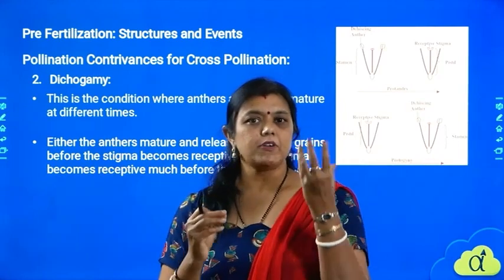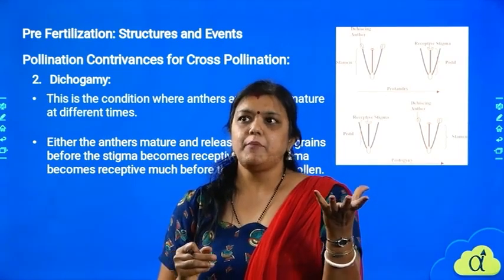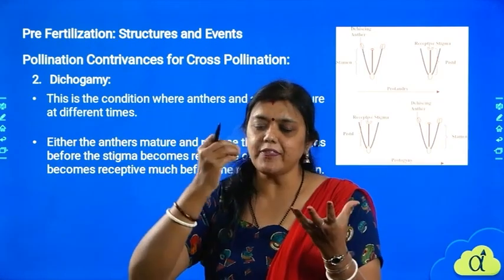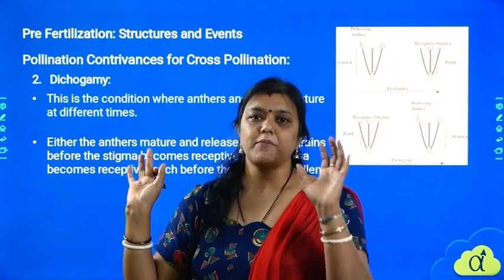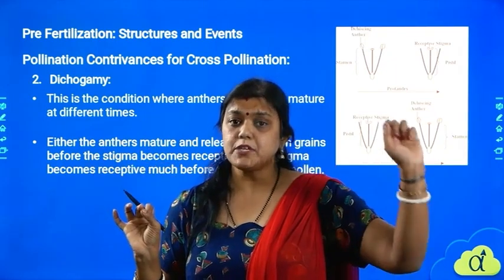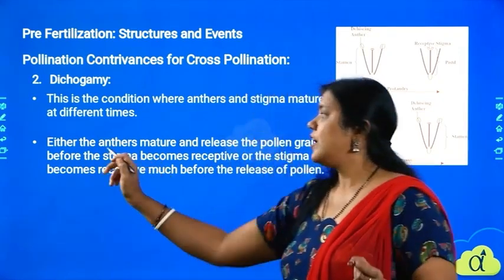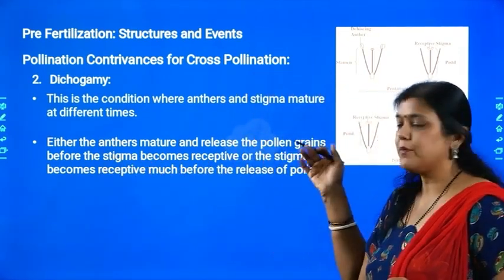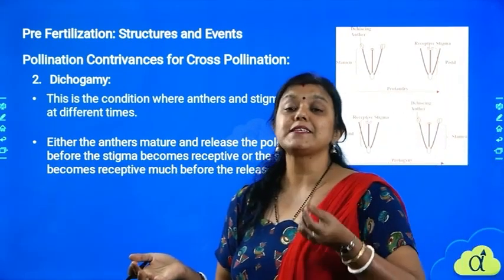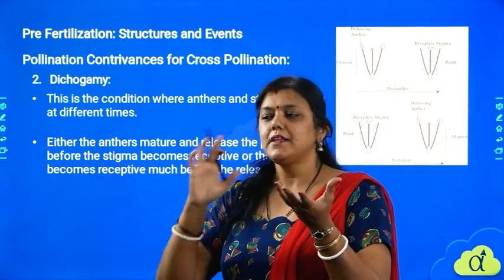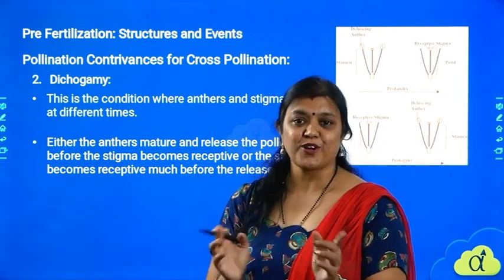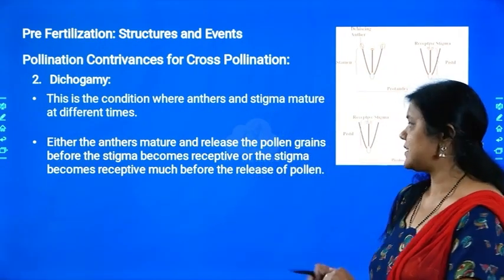For example, if a flower is blooming, first the anther will mature, maybe 6 to 10 hours before the stigma matures. The anther will fall off, it will be taken by insects or something, and the anther is not at all active now. So either the anthers mature and release the pollen grains before the stigma becomes receptive. Before the stigma is ready to accept, the pollen is already removed. So obviously self-pollination is not possible. They have to go by cross-pollination.